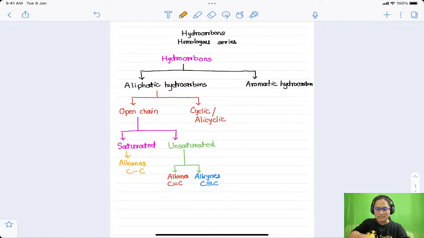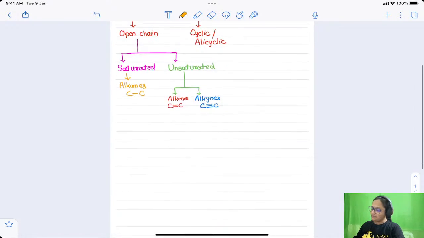I am sending a message in the chat box here, you can see. If you have any doubts, you can ask the doubts in the chat box. I hope you have taken a screenshot.